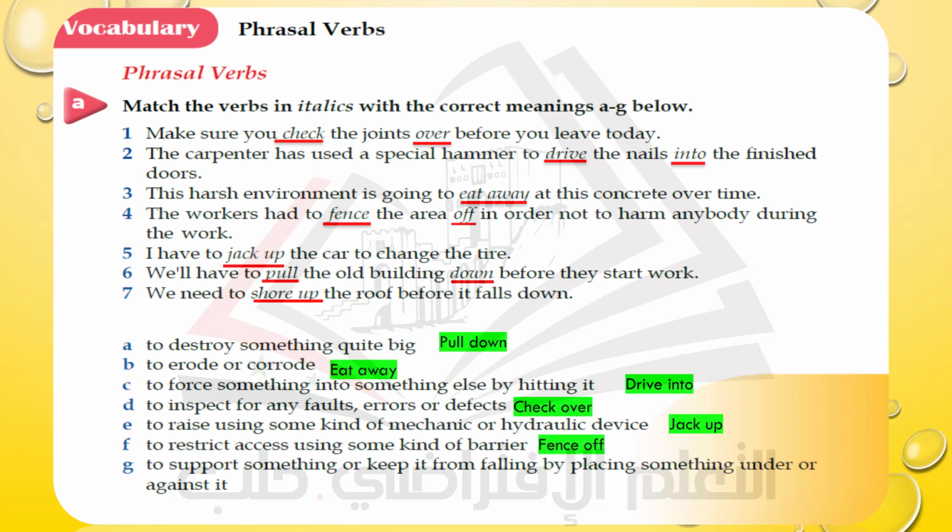Which one? It's fence off. To fence off. To support something or keep it from falling by placing something under or against it. Which one? Let me see. Good. Well done. It's shore up. To shore up, so you are supporting.